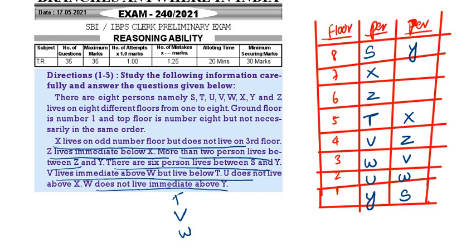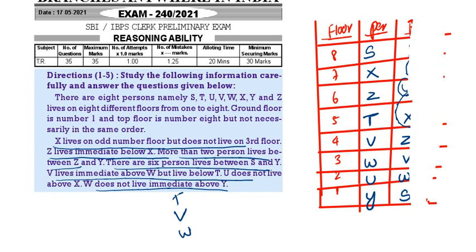U does not live above X, but here U is living above X, so that is wrong. So here and here you can keep U, that is wrong. So this one is wrong. Only the first one is correct. Now based on this we should answer the questions.